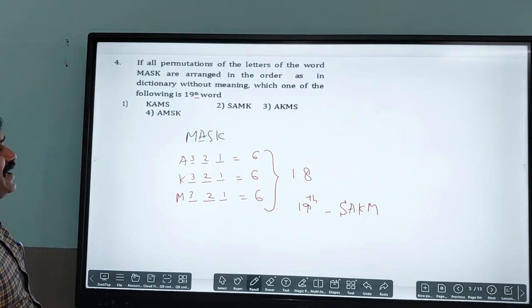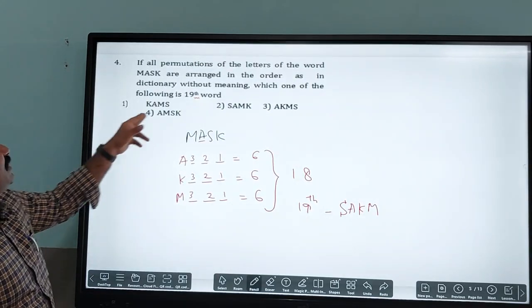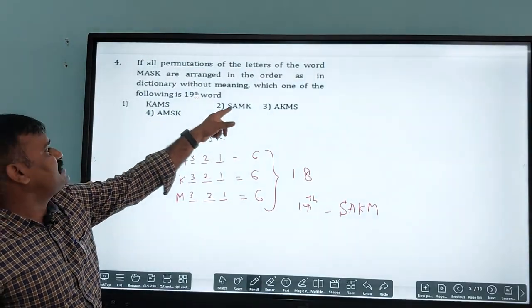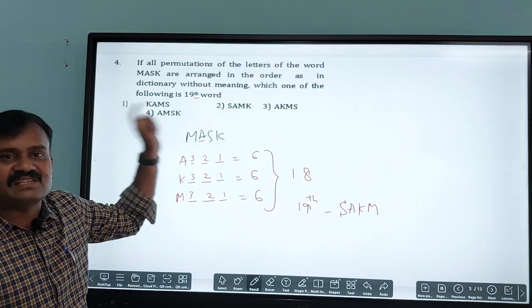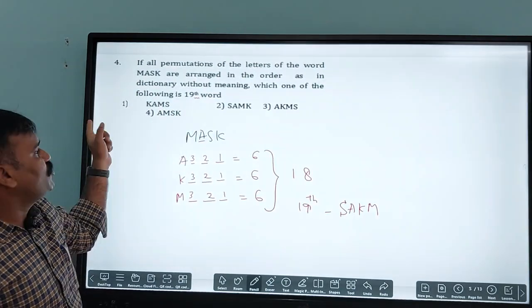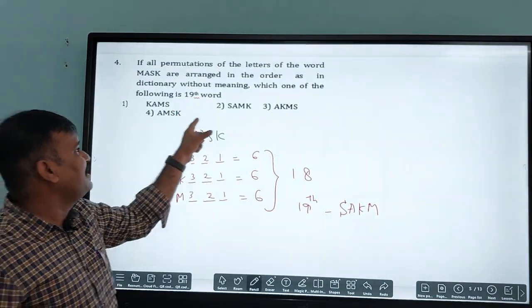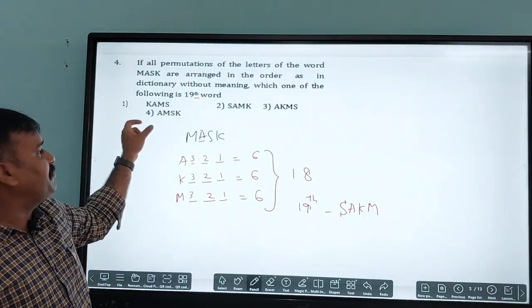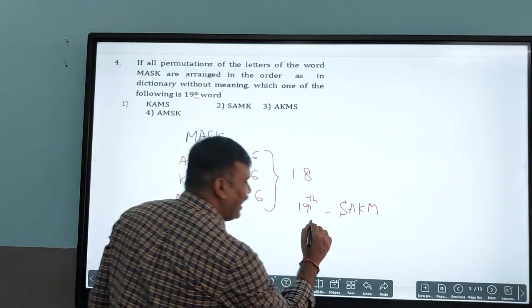Now comes to the options. Look at the options. Is SAKM there? No, we have SAMK. So actually this is the grace mark question here. They gave the grace marks for this one. So there is no option belonging to the given multiple choice here. So this is the 19th word here.